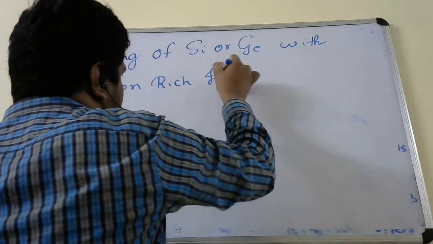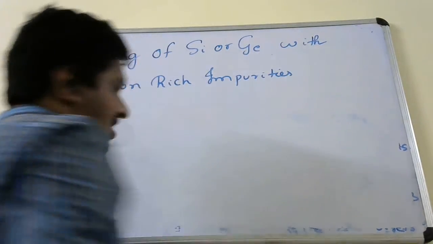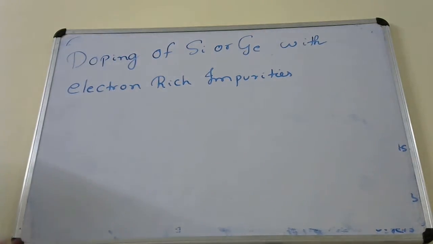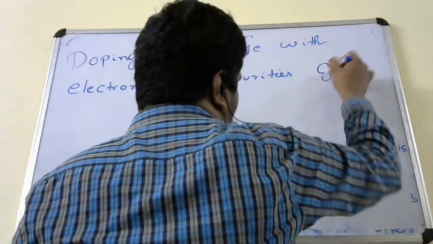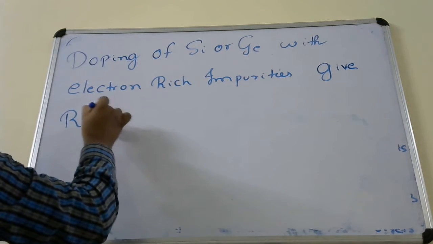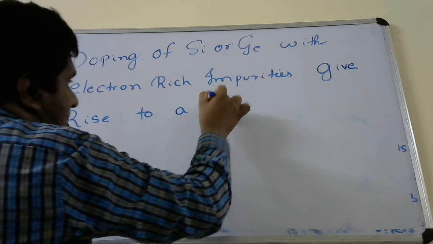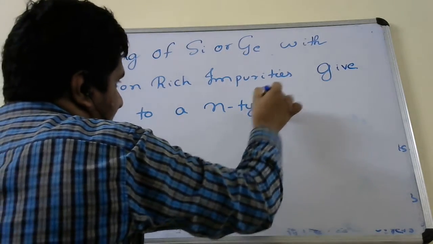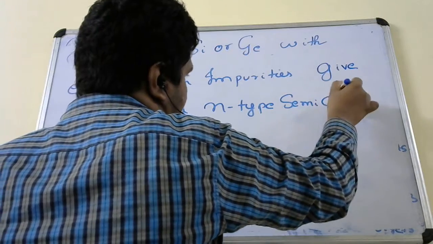Doping of silicon or germanium with electron rich impurities, like phosphorus or arsenic, gives rise to an n-type semiconductor.